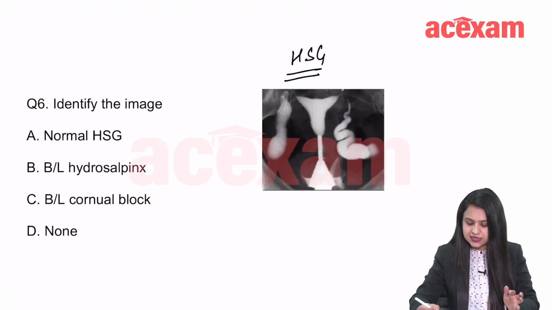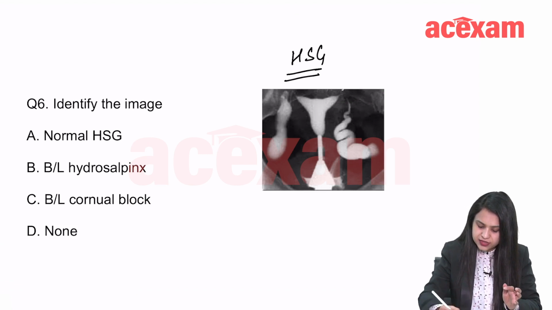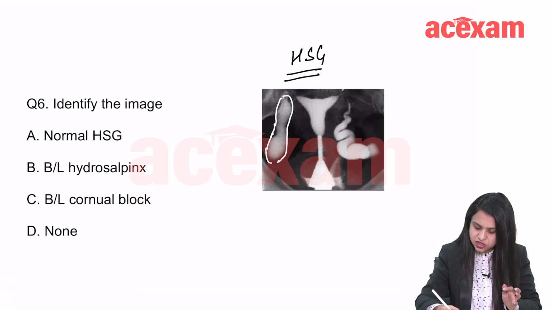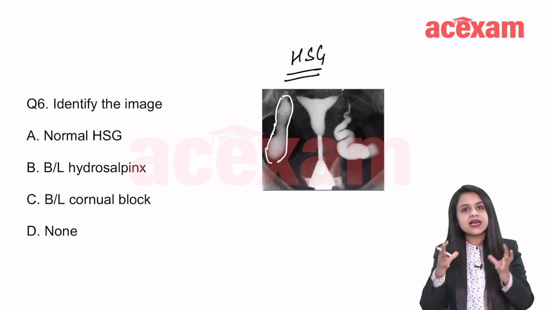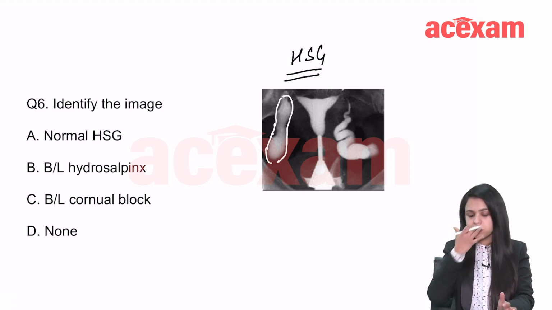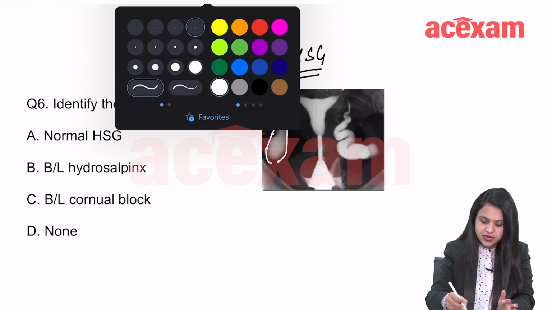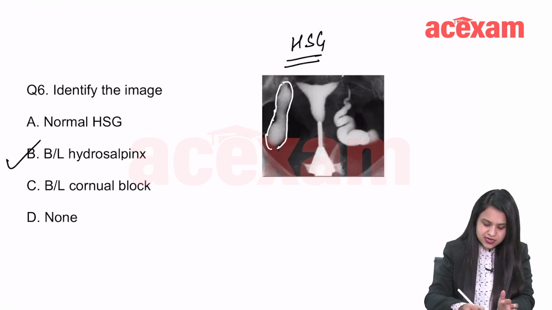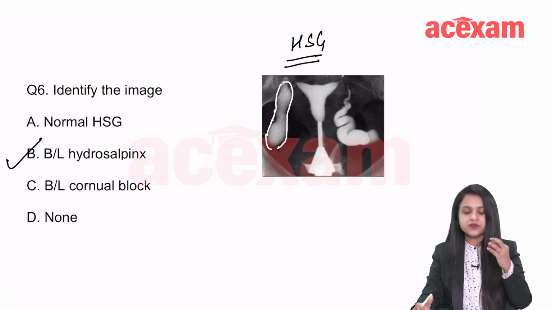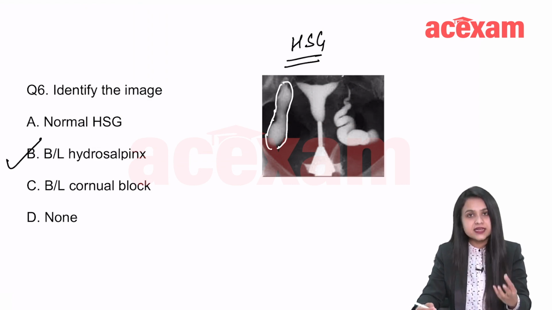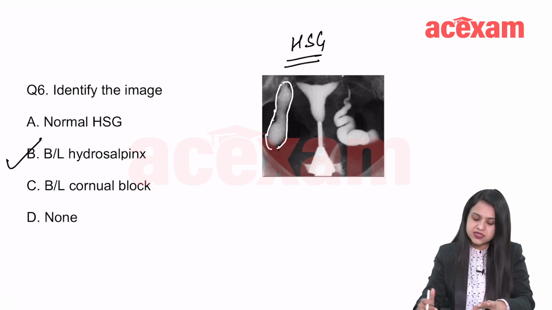From this, if you can make out, what is the difference? Look at this, how it is looking. It looks sausage shaped, so the tube is dilated. It looks like there is something in the tube. It is bilateral hydrosalpinx. The answer is bilateral hydrosalpinx, in which you can see that the tube is dilated and sausage shaped.